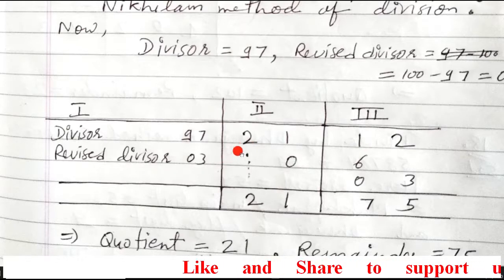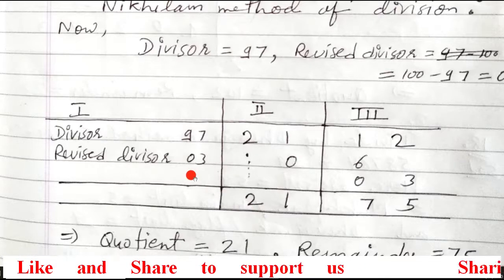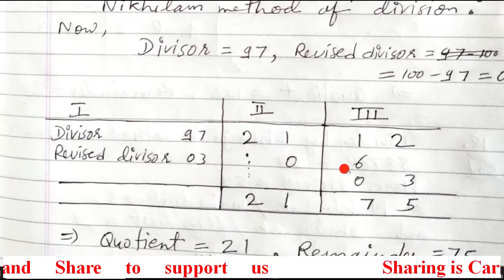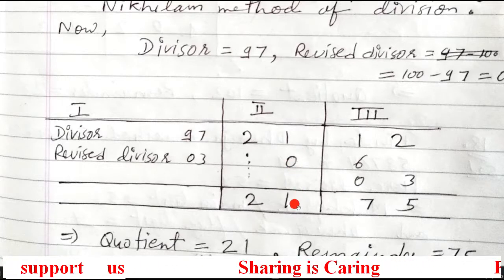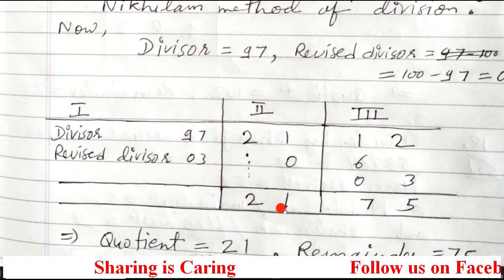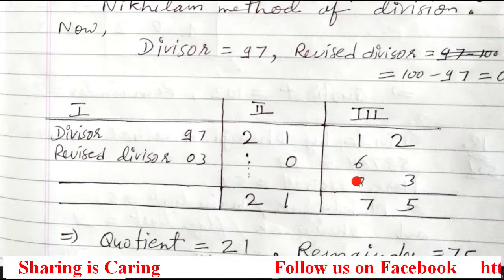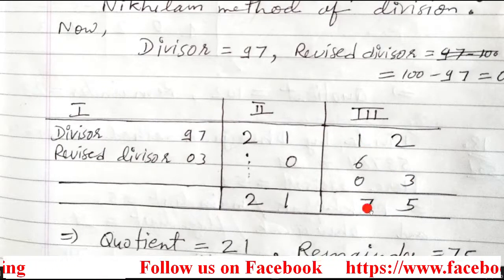Now this 2 you just write down as it is without any change. Now 2 multiplied by 03, the answer is 06, which will be entered here. Then add them. When we add, 1 plus 0 is 1. So this column is also over. 03 multiplied by 1 is 03, which will be entered in the third and fourth column. Then finally add them. So the answer came here, 75.